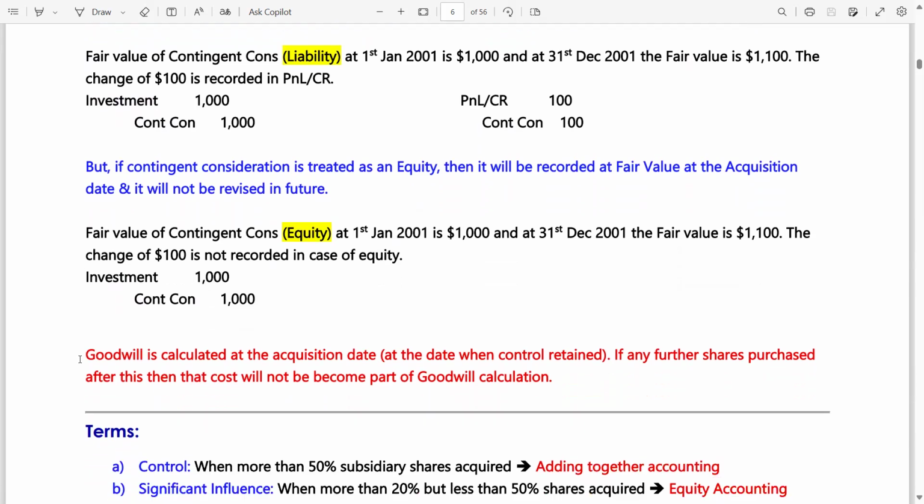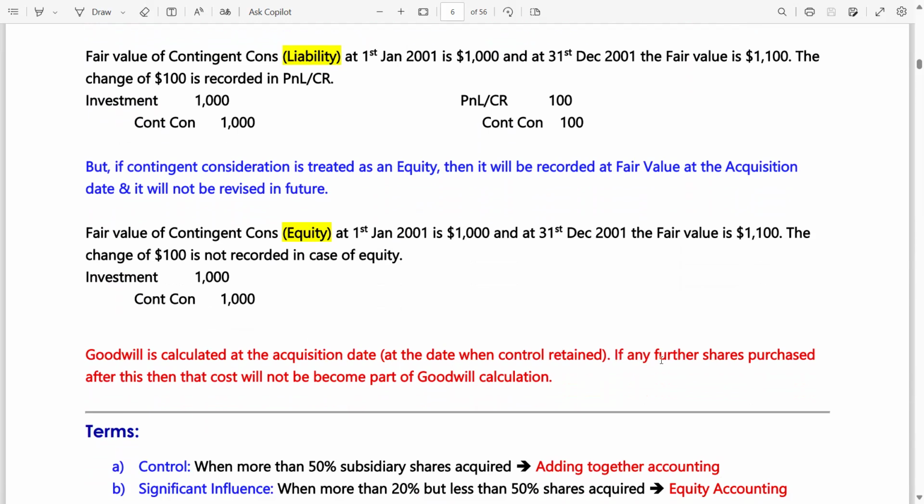Now, this is extracted from the past paper. Goodwill is calculated at the acquisition date. You all know. But you don't know this thing. I know you don't know this thing. At the date when control is obtained.